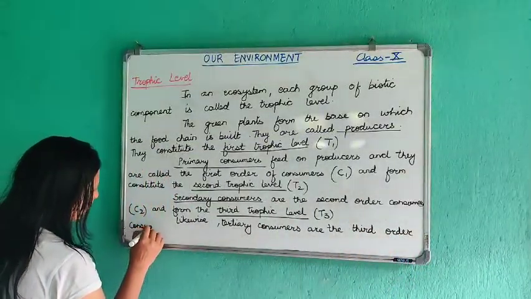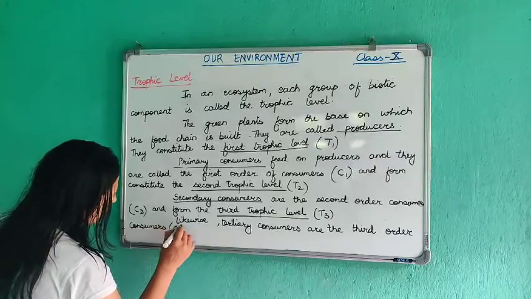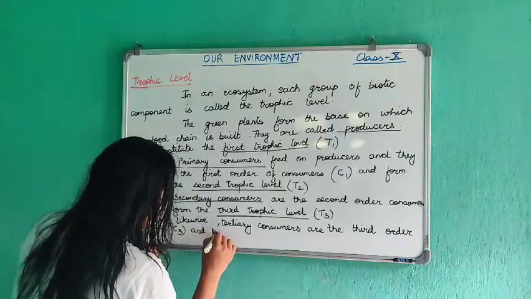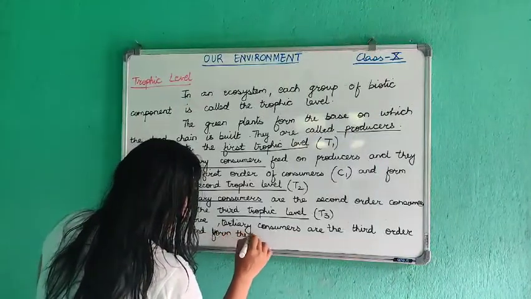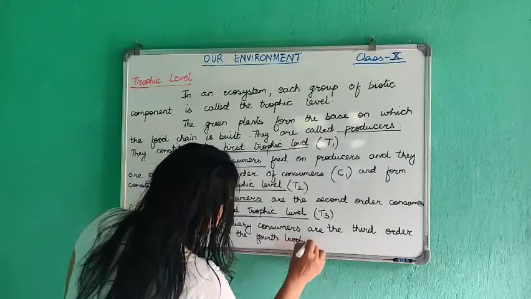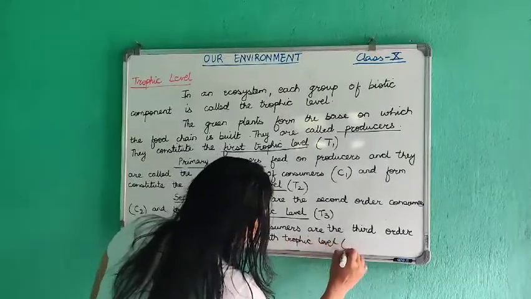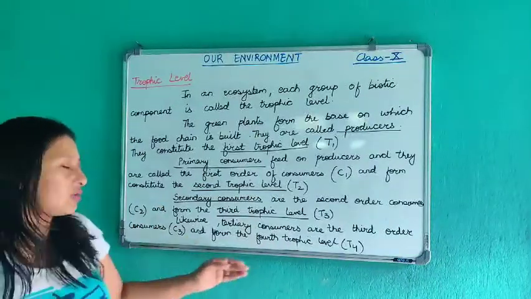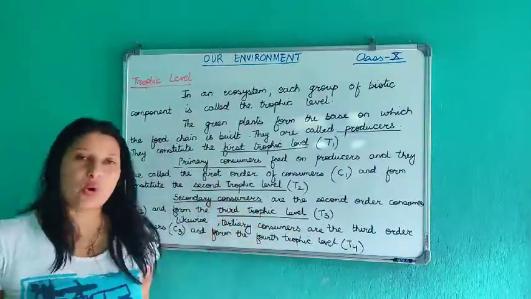They are written as C3 and form the fourth trophic level. In the same way, top consumers will be the fourth order consumers and they will form the fifth trophic level.